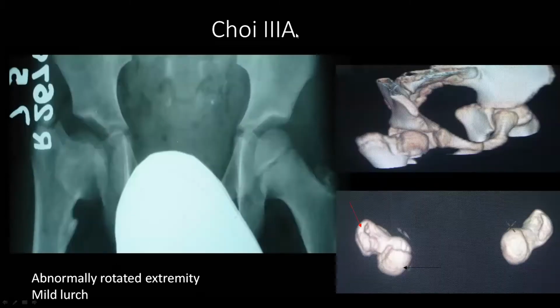Now look at this X-ray. This is the example of Choi type 3A. In Choi type 3A, there is either anteversion or retroversion. In the AP radiograph, you can see the appearance of the femoral physis or proximal femur on the right side is different from the left side because there was a retroversion on the right side, which was confirmed on CT scan. On CT scan, you can see on this side, the head of the femur is more posterior as compared to this side because of retroversion. If the retroversion or anteversion is very severe, then these patients may present with an abnormally rotated extremity and lurch.